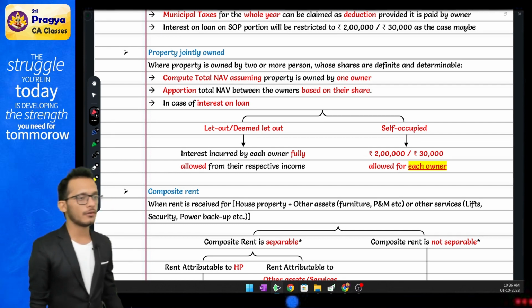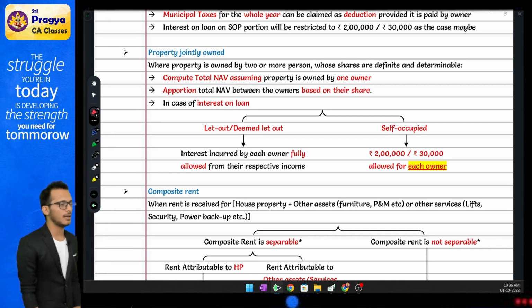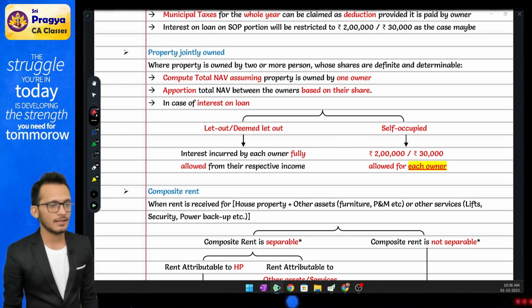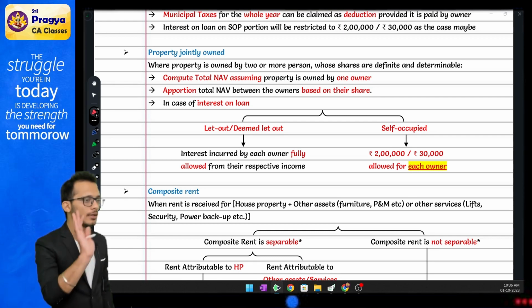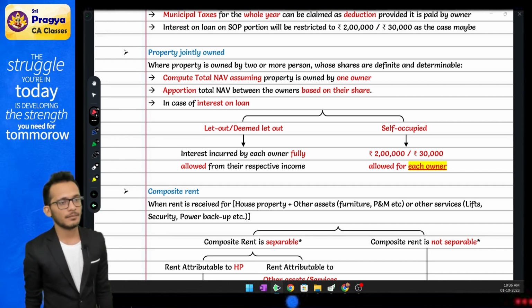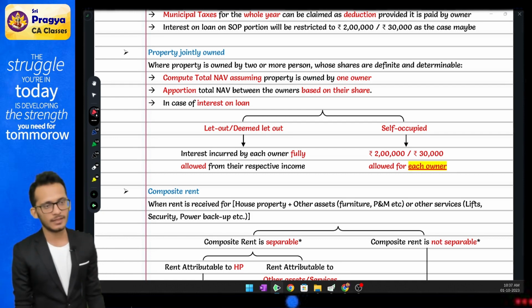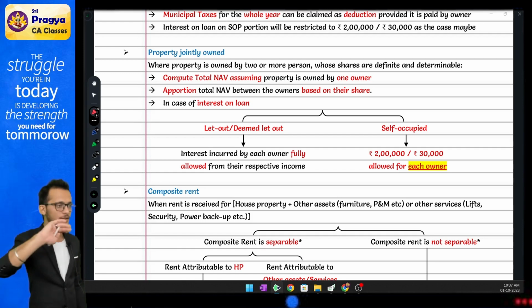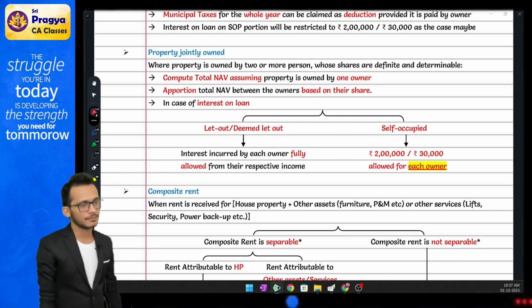The interest will be allowed over a period of 5 years. Please understand, when I say the word allowed, it means it will be added to your SOP or LOP. If after adding also you are not crossing 2 lakhs, then only you can claim the number. If after adding it goes beyond 2 lakhs, it is restricted to 2 lakhs. It is not that you can take current year interest up to 2 lakhs and then last year's interest fully allowed. Current year plus last year all put together, maximum 2 lakhs. Yes or no?